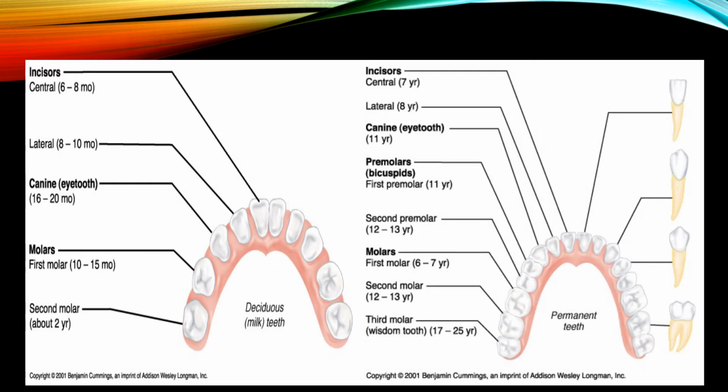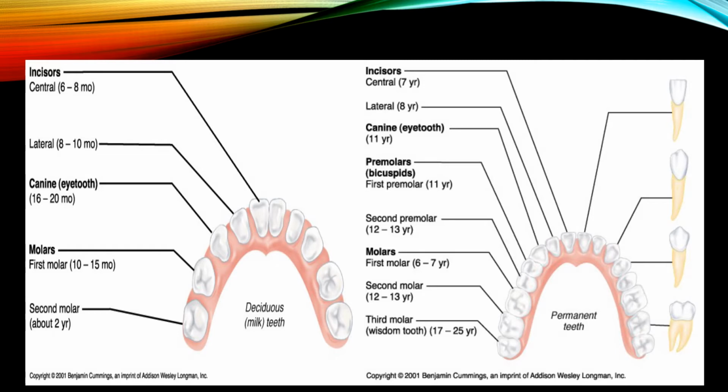And the permanent teeth are 32 in number. The tooth has mainly a crown region and a root region. The crown region is above the gum and the root region is below the gum. There is a neck region in between the crown and the root, the joining known as the neck. This tooth is embedded in the gum in a socket, and this socket is known as the alveolus.